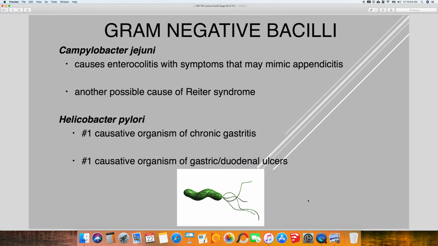Okay, I told you not to worry about Campylobacter, and then Helicobacter pylori, H. pylori, very famous pathogen, number one causative organism of gastric and duodenal ulcers, and also the number one causative organism of chronic gastritis.